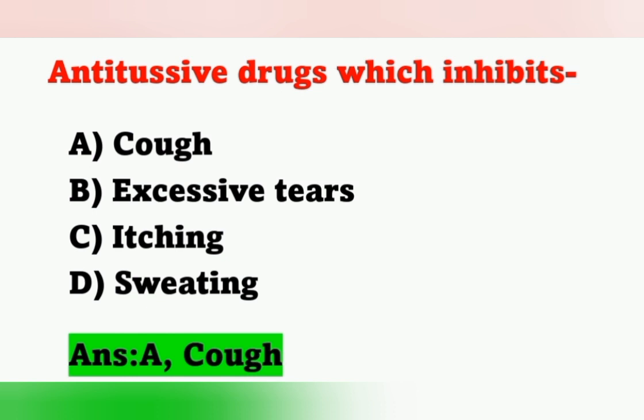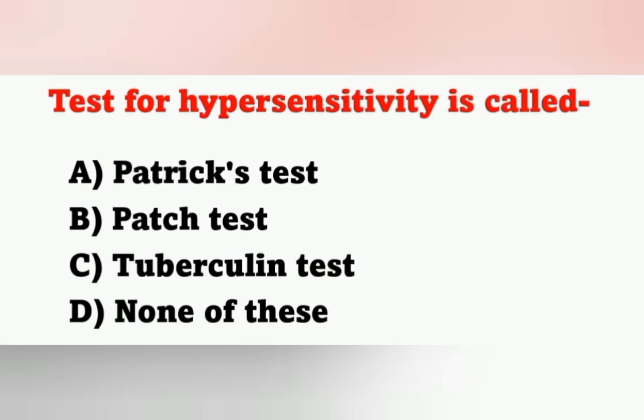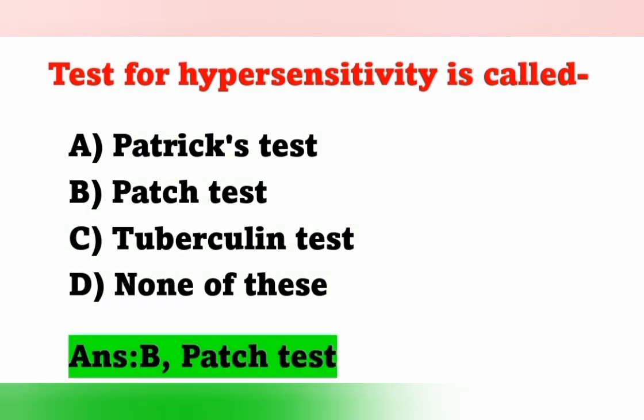Move on to the next question. Test for hypersensitivity is called. Options: option A Prick test, option B patch test, option C tuberculin test, option D none of these. Test for hypersensitivity: hypersensitivity means to check the allergic reaction. Test for allergy is patch test. Option B is the correct answer.